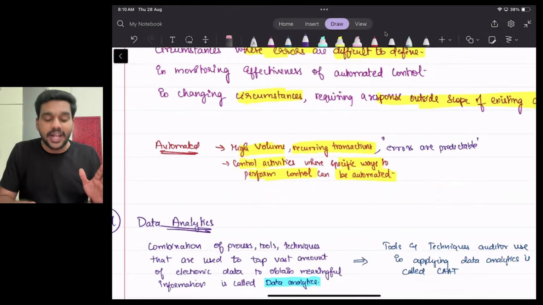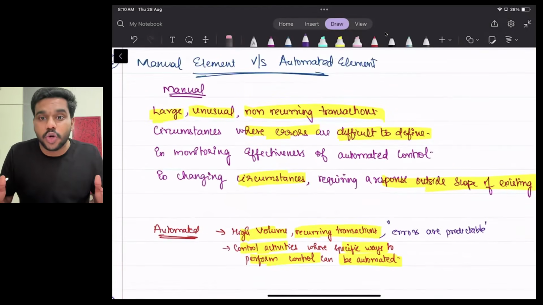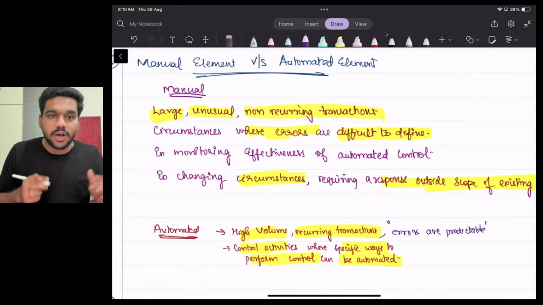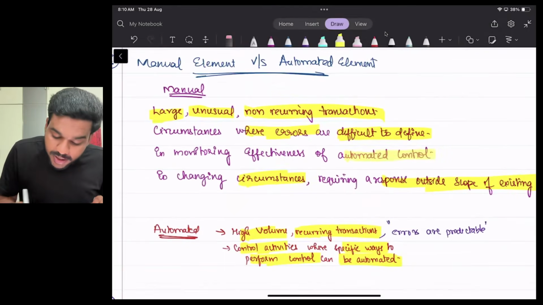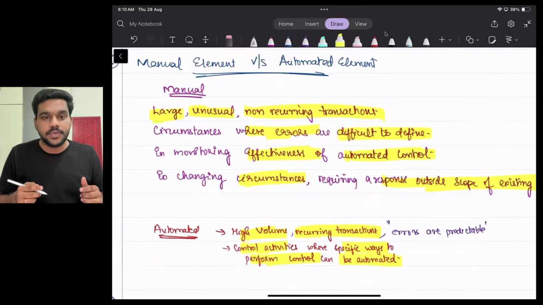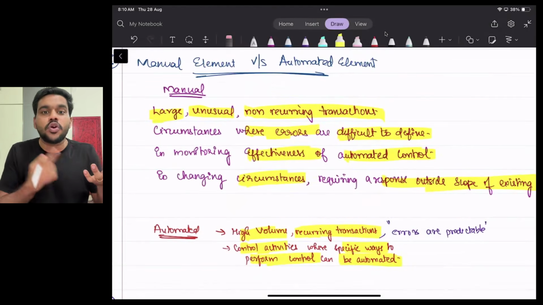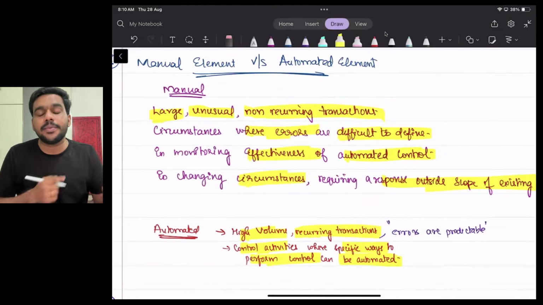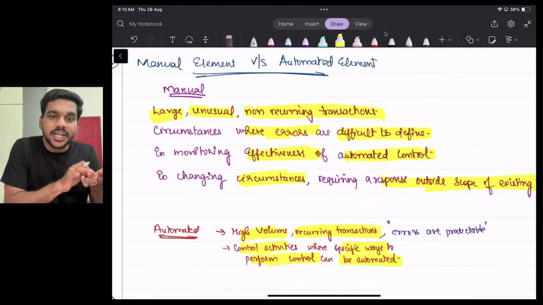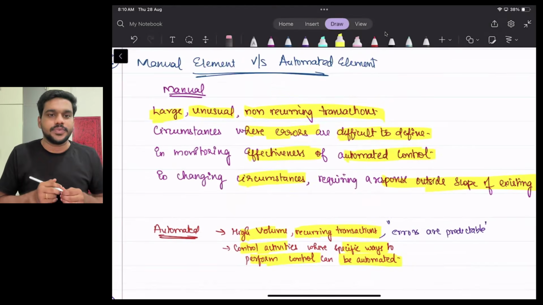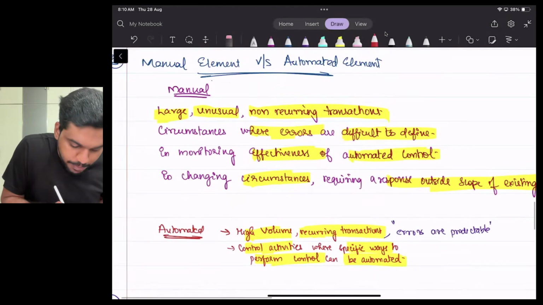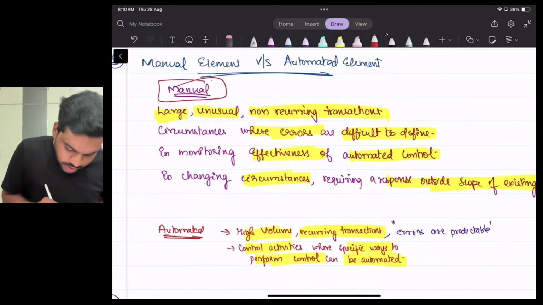But if you don't know what error is going to happen, then you should go for what? Manual control. Okay. And to check whether automated control is effective, you should do it manually. Say for example, I purchase a calculator. I want to know whether this calculator is working, operating properly or not. How will I do? Manually I will check, right? Yes.